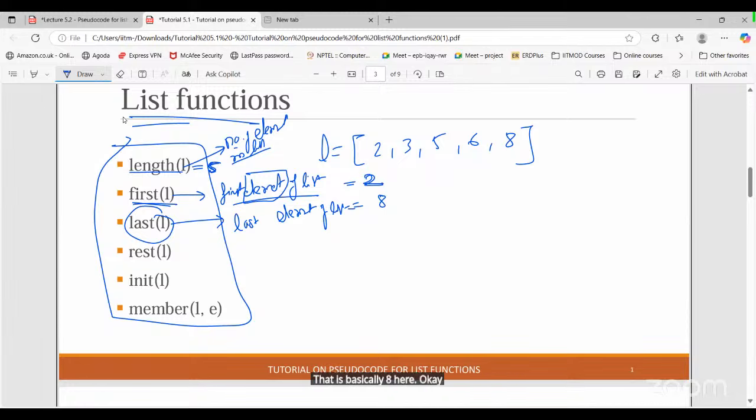So first and last, this is a simple one. Length is also a simple one, the number of elements inside the list. First is basically the first element of the list. Last is basically the last element of the list. Now what is the rest?